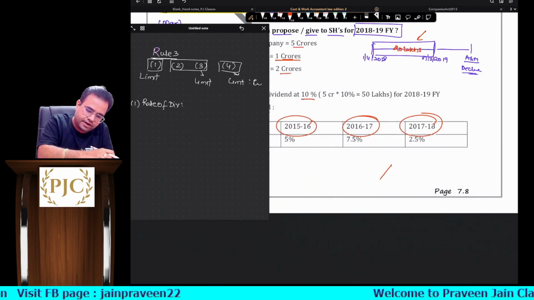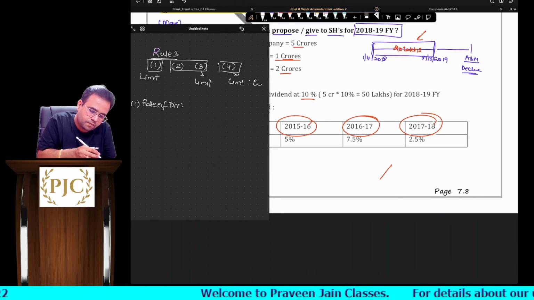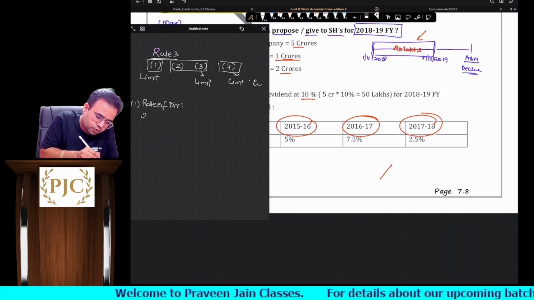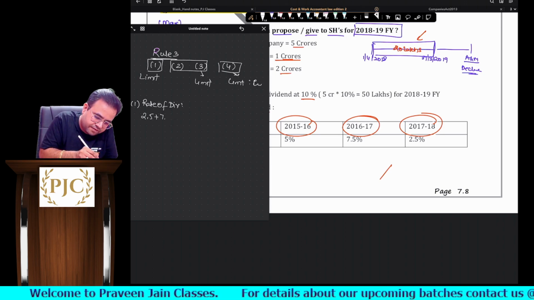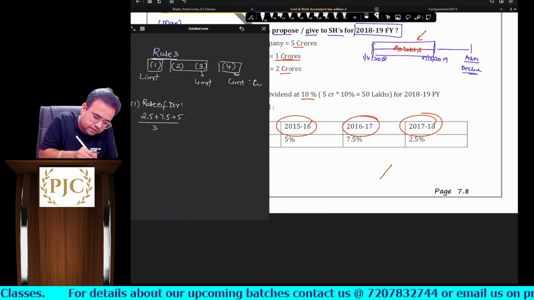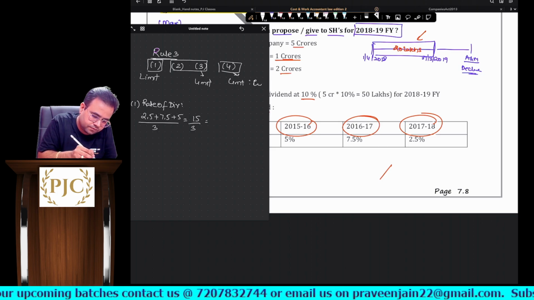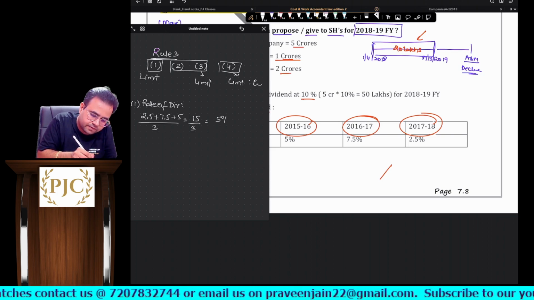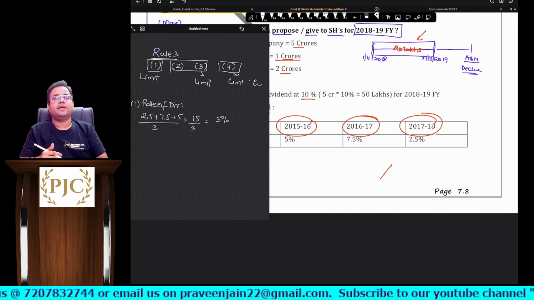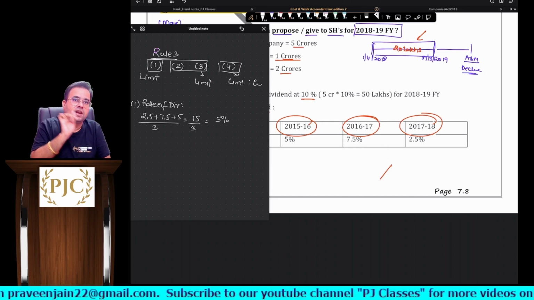So the rate of dividend: 2.5 plus 7.5 plus 5 divided by 3 is equal to 15 by 3, which is 5%, sir. So the current year rate of dividend can be 5% as per limit number 1.